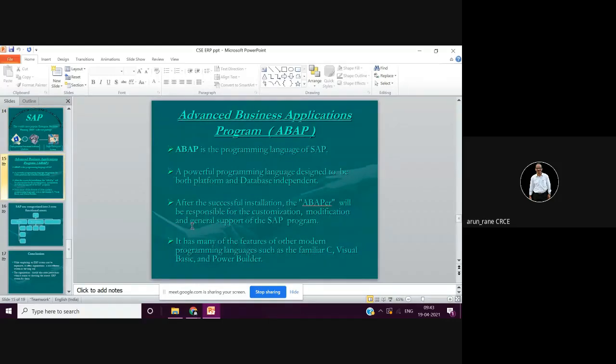So Advanced Business Application Programming is the programming language that's the platform for your SAP. It's a powerful programming language designed to be both platform and database independent. It will be responsible for the customization, modification, and general support of the SAP program. It has the features of other modern programming languages such as C, Visual Basic, Power Builder.